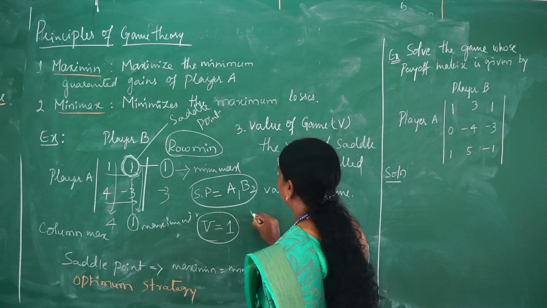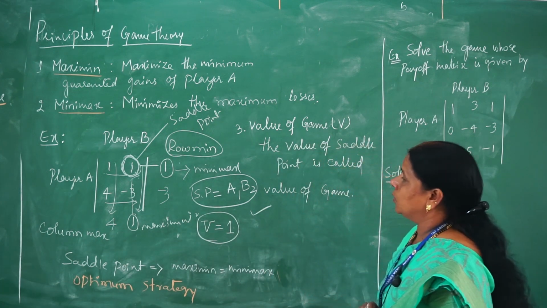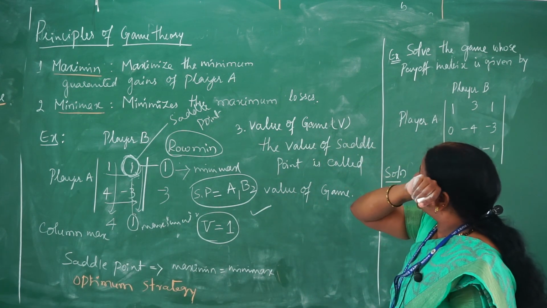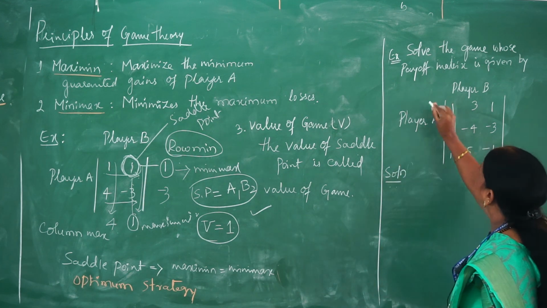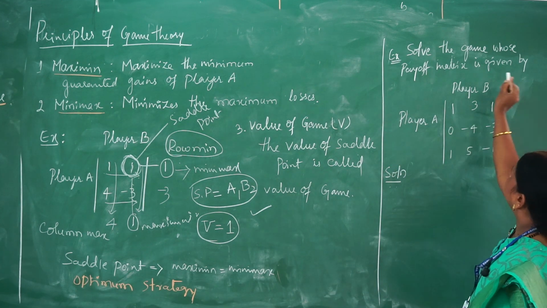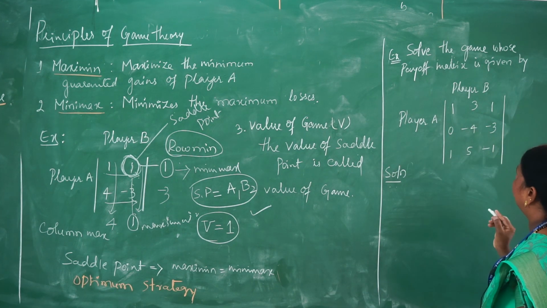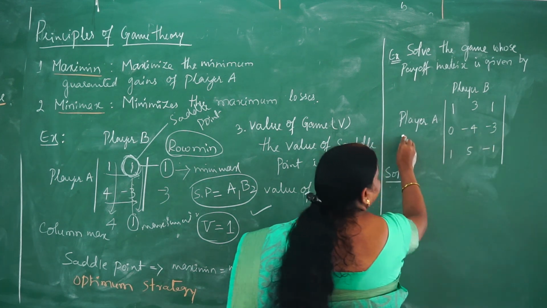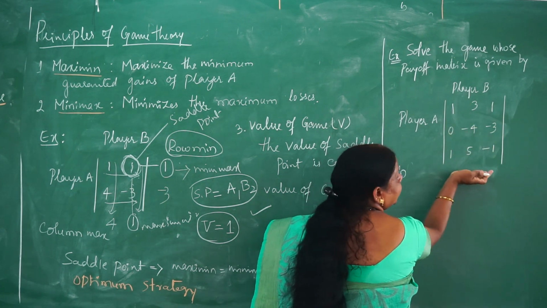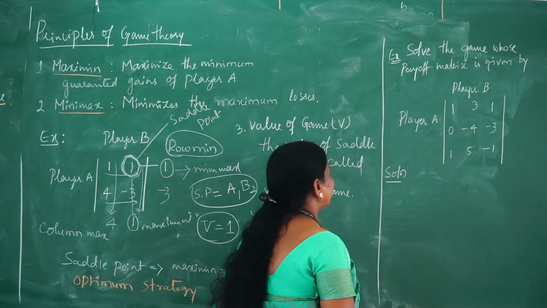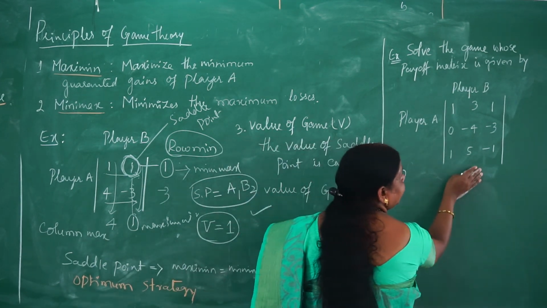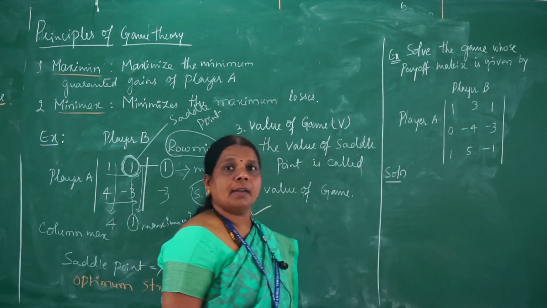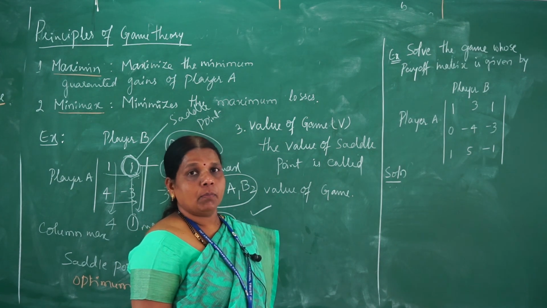So this is one principle by which we are going to be evaluated, with two properties. One is called maximin, another one is minimax. Moving to an example: solve the game whose payoff matrix is given like this, player A, player B, with a 3 cross 3 matrix. Now we need to find the maximin as well as the minimax value for this matrix to identify the saddle point along with the game value.